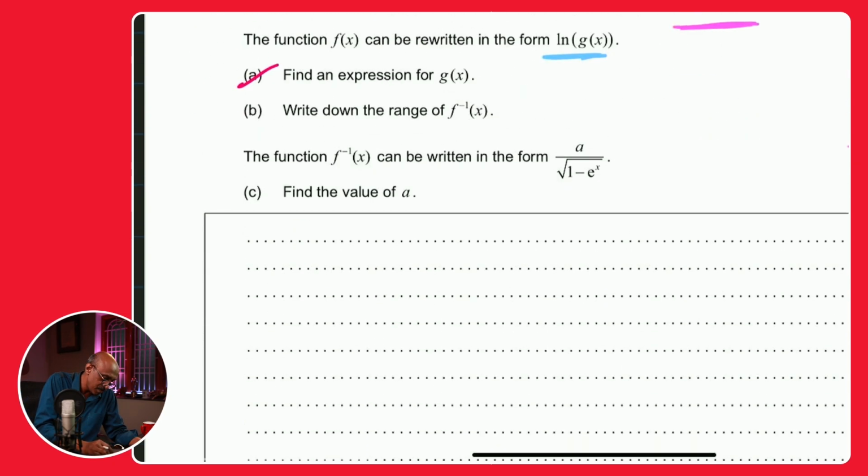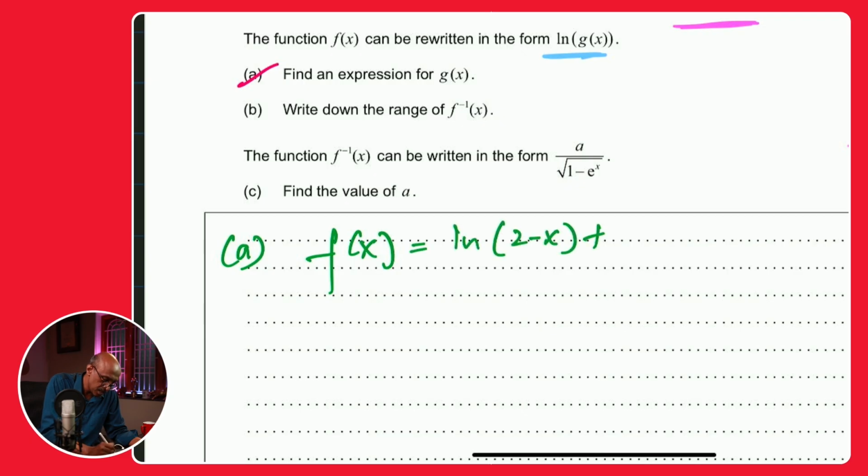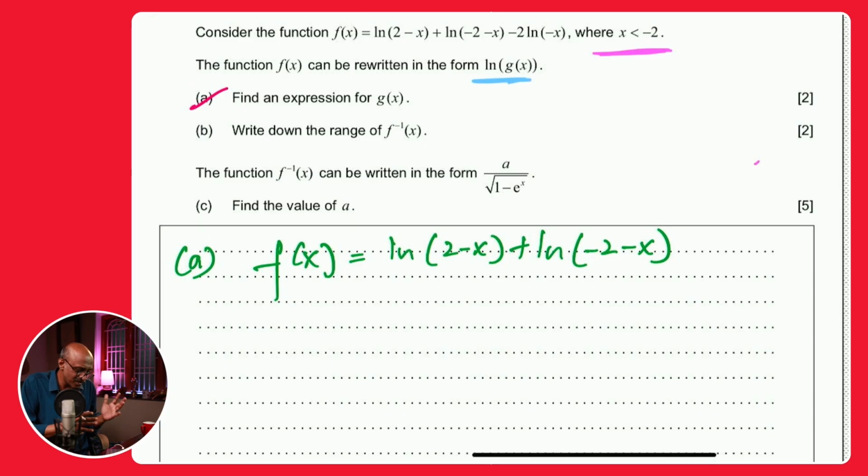Let's do it. Okay. Here we go. So f of x, what color should I use? Let's just use green this time. So this is part A. f of x is equal to ln of 2 minus x plus ln of negative 2 minus x. Now there's something common, or something you can see, between 2 minus x and negative 2 minus x.